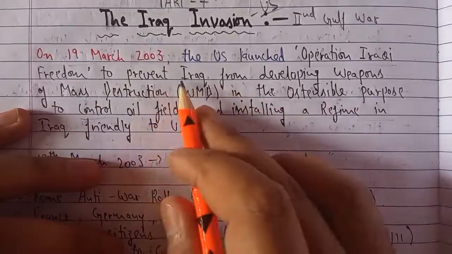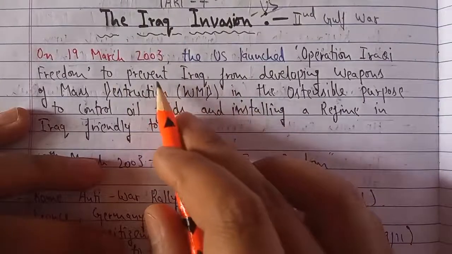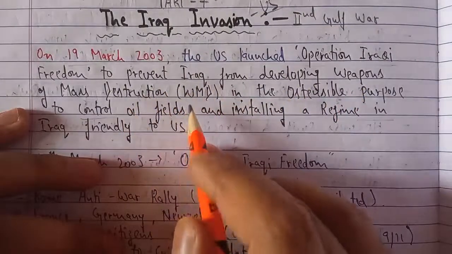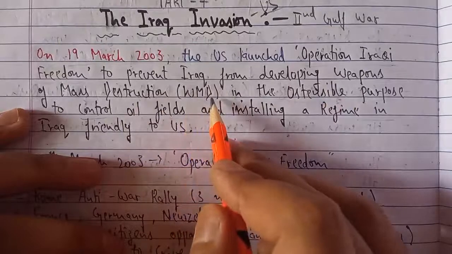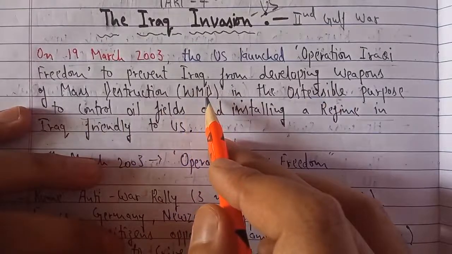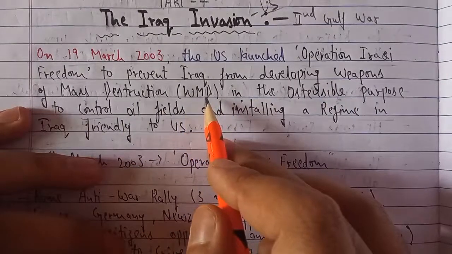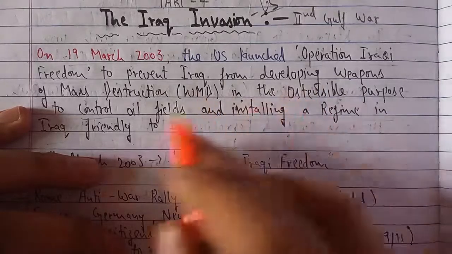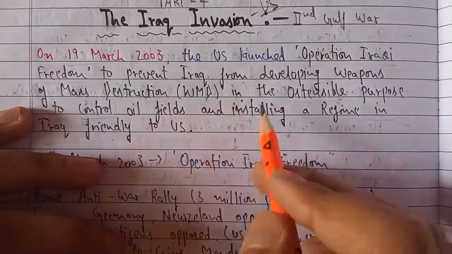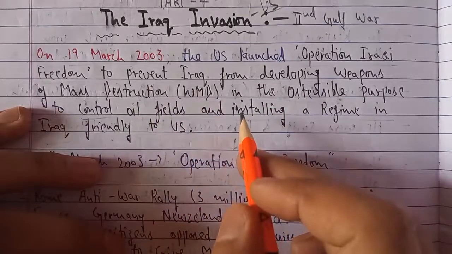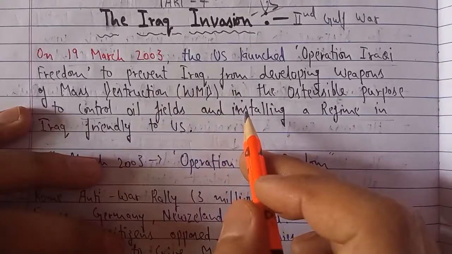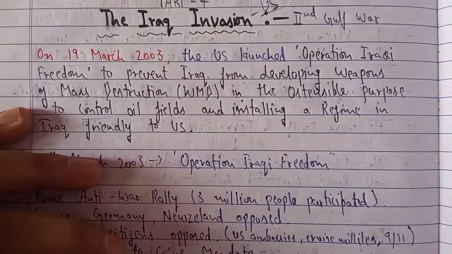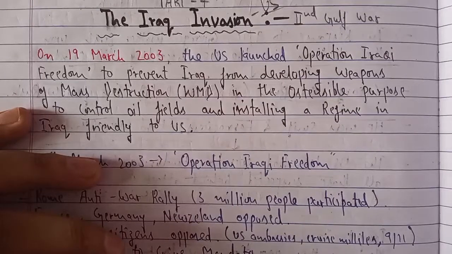from preventing Iraq, because the US said that it wanted to prevent Iraq from developing weapons of mass destruction. In short, we call them WMDs. So the US gave the reason behind the invasion, that it wanted to control and prevent Iraq from developing these weapons of mass destruction, because we have seen in the attack of 9/11 how America was targeted and attacked in a planned way, where a lot of weapons were also used.